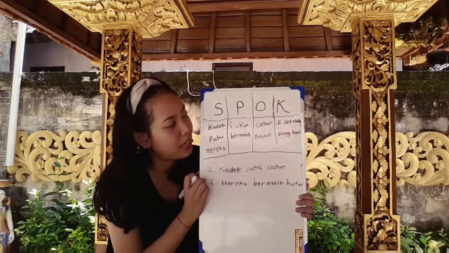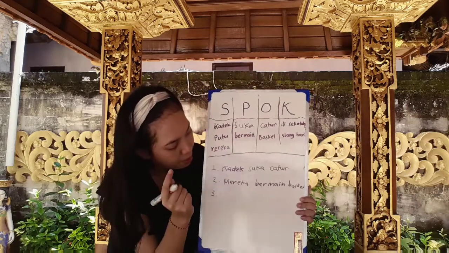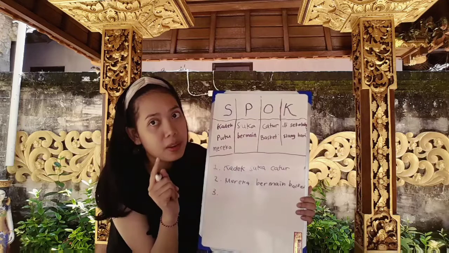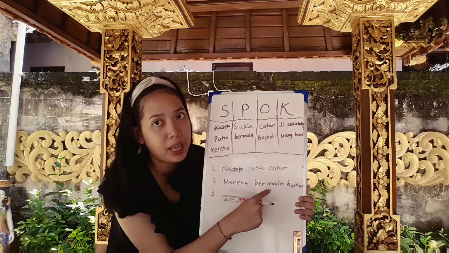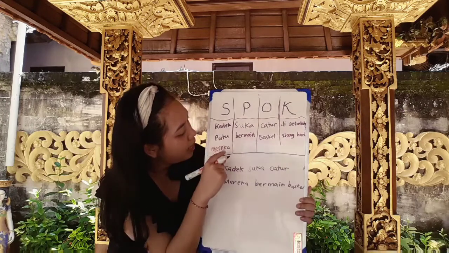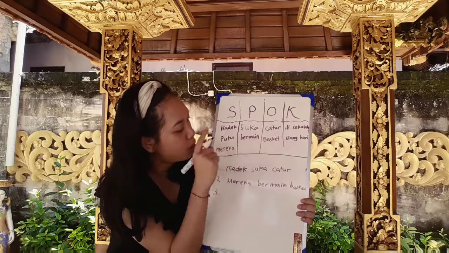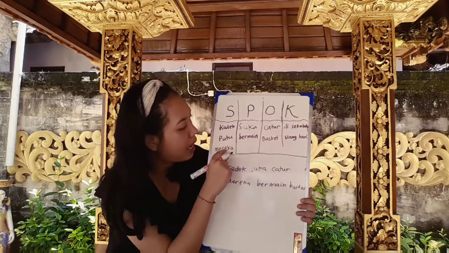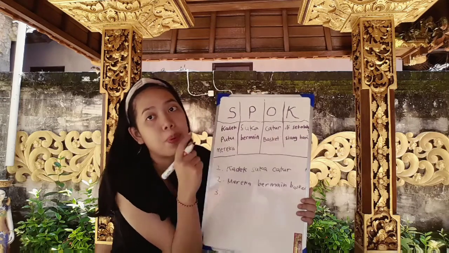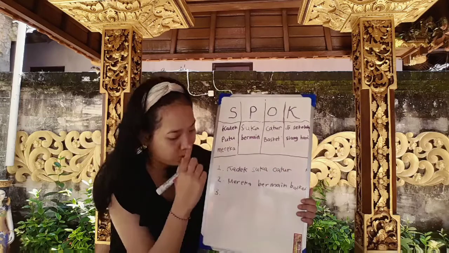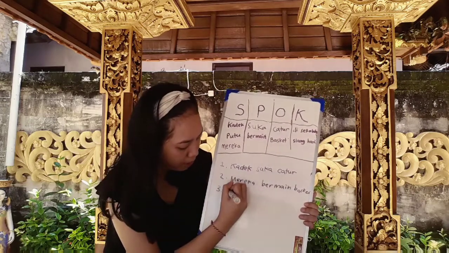I think I can make more than that. So number 3: I already wrote mereka bermain basket, meaning they play basketball. But I did not write the explanation, so I will make it complete now. Mereka bermain basket di sekolah. They play basketball at school. So that's the complete one. That will be a different sentence and a different point.